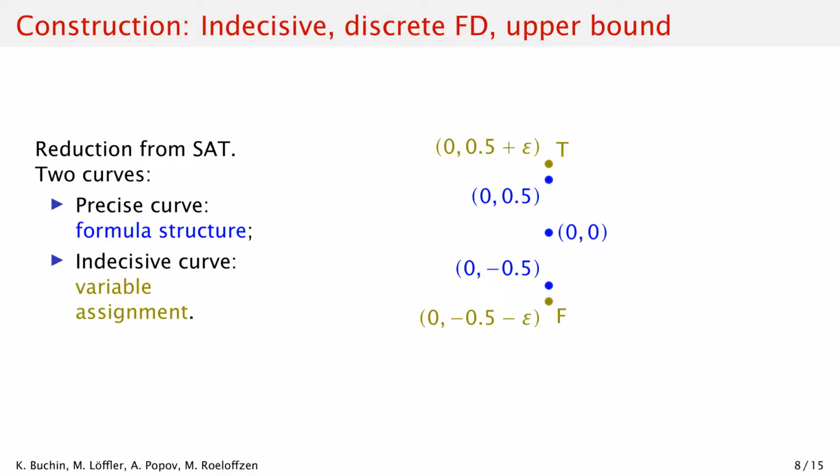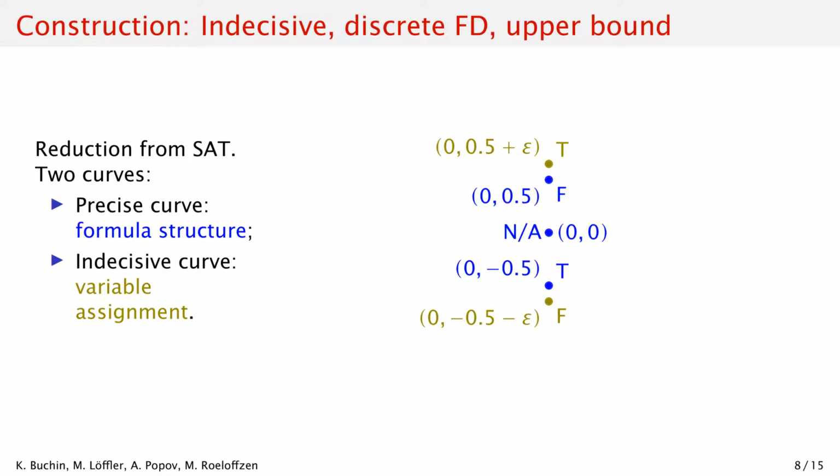Consider a specific clause of a formula and a certain variable x. For this combination we choose one of the 3 points on the precise curve in blue, so that if we then choose a satisfying assignment for this clause, we get a large distance. So if the clause has a literal x, we choose the bottom point, so if we assign x to true, the distance is above 1, and otherwise it is below 1.